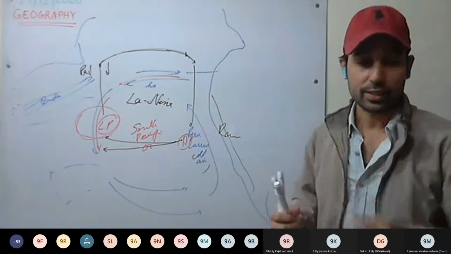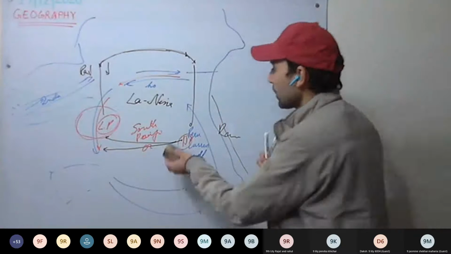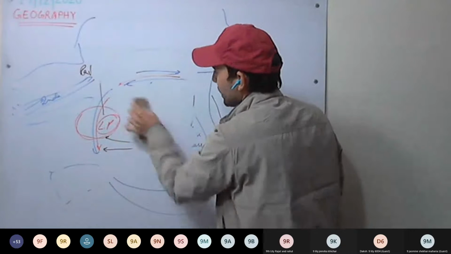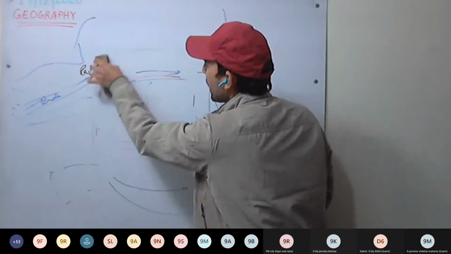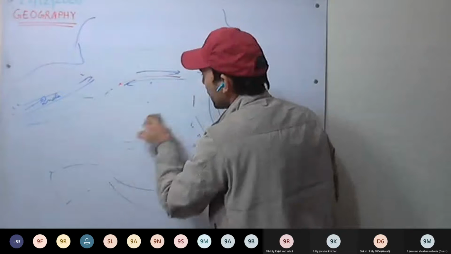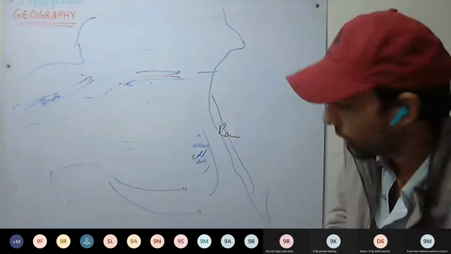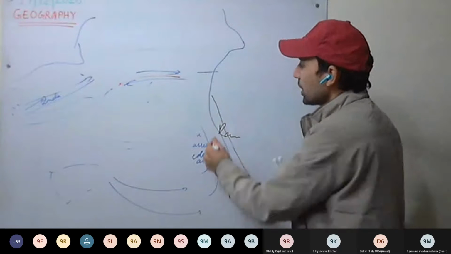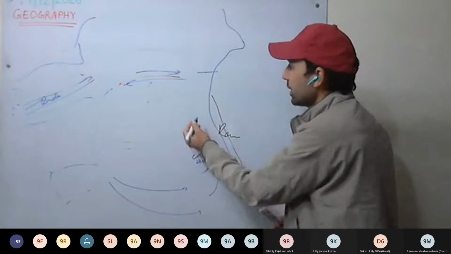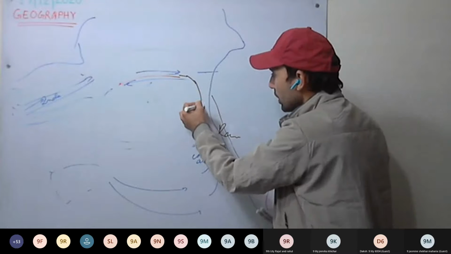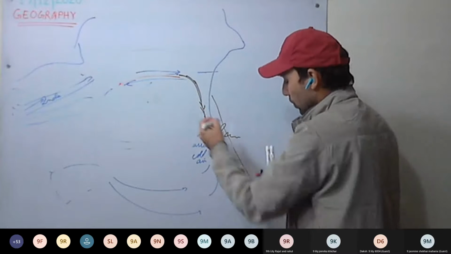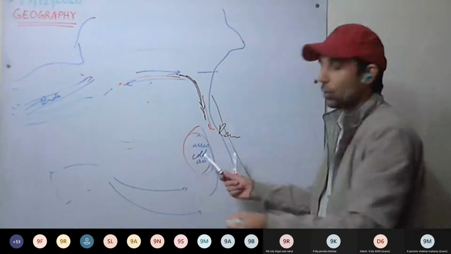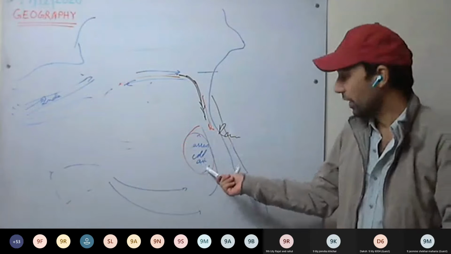Okay. Now see here. Sometimes what happens? The things reverse here. It happens once in 3 to 7 or 8 years. The Peru current is there. It's a cold current. Now, the condition reverses here. That is, hot water starts to flow in this direction. So the Peru current, this cold current, weakens. It will be a weak current.